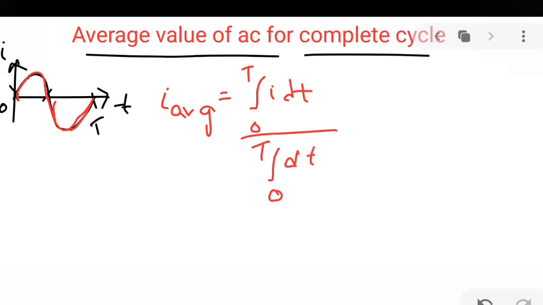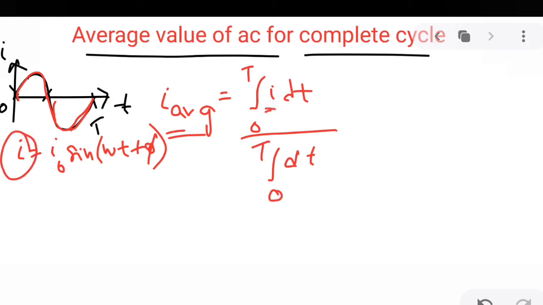If we solve this integral, we will get the average value of the current. Now let us take this current I equal to I naught sine(omega t plus phi). So we have to substitute this current in this expression.